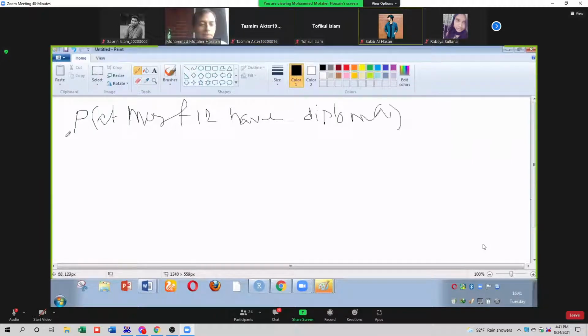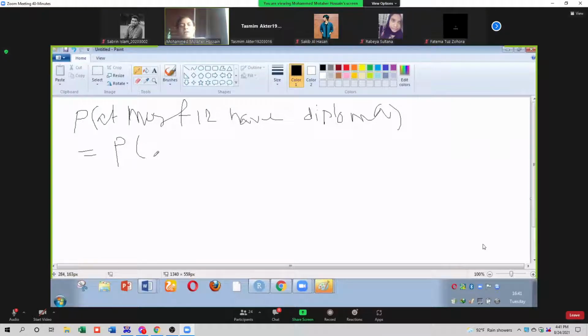So mathematically we can write probability of x. What is our x variable name? Number of successes in each trial. Please read: number of successes in each trial. That is called x. X is less than or equal to 12, at most 12. Clear? Did you get my point or not?